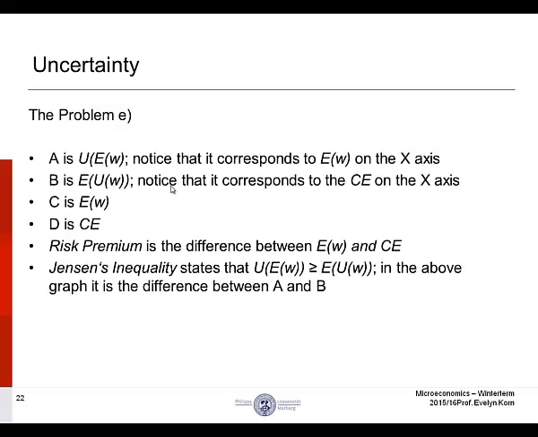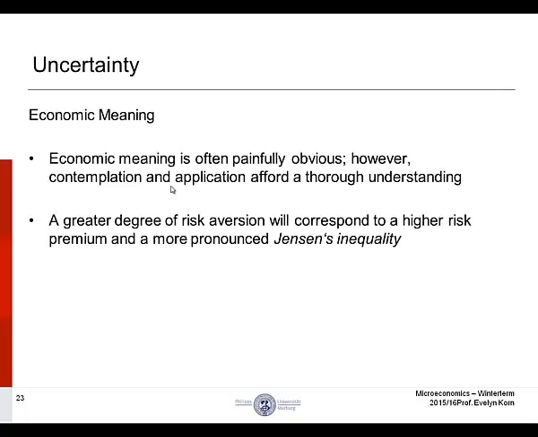Problem E. This illustrates what we have already reviewed. You can read that on your own and look at the graph if you like. The last part of our problem. What is the economic meaning of this? Economic meaning is often painfully obvious. However, contemplation and application afford a thorough understanding. A greater degree of risk aversion will correspond to a higher risk premium and a more pronounced Jensen's inequality.